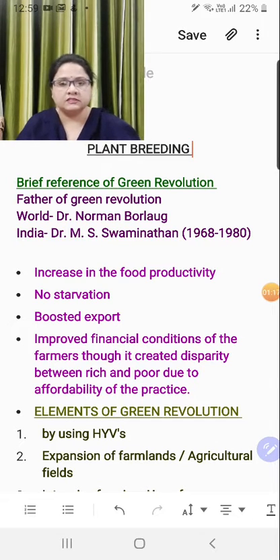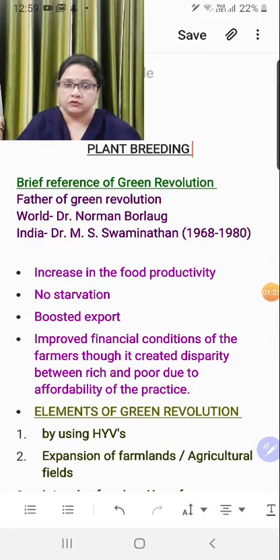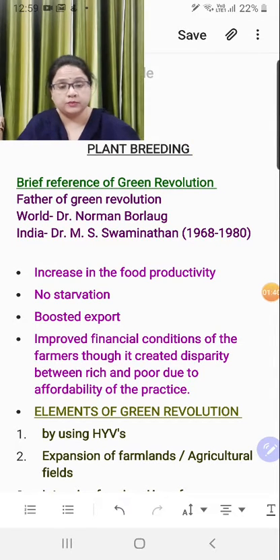So the first thing is a brief idea of green revolution. What is the definition? What are the elements of green revolution? Who coined the term? Who gave the idea of green revolution? And then ultimately, what are the consequences or the impacts of green revolution? So this is a short note type of content, but understand the question may have a worth of 2 to 3 marks, and sometimes maybe 1 mark.